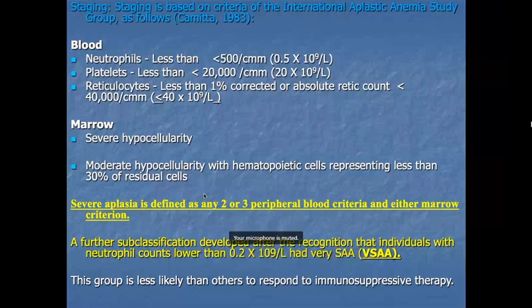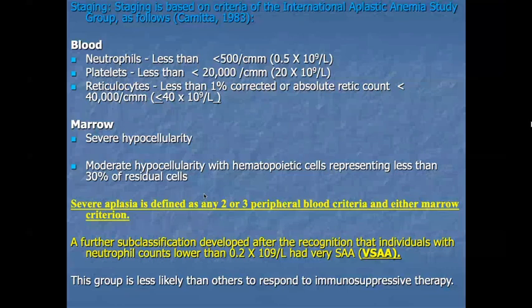What are the findings for the blood and what are the findings for the bone marrow? For the blood findings, the neutrophils are less than 500 per cubic millimeter, okay. Platelet count less than 20,000 per cubic millimeter, and reticulocyte count less than 1% if we take it as a percentage, and absolute reticulocyte count less than 40,000 per cubic millimeter, okay. And marrow findings show severe hypocellularity, as I showed in this picture, or moderate hypocellularity with hematopoietic cells representing less than 30% of residual cells.